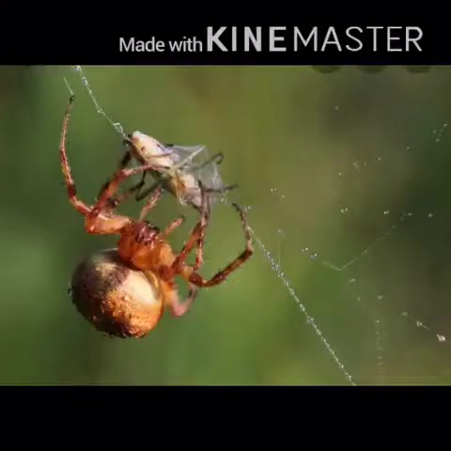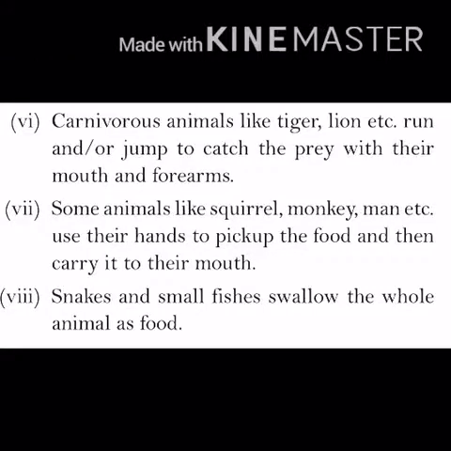Digestion of food is outside the body in the case of housefly and spiders because they secrete digestive enzymes on the captured prey and then the digested food is sucked up, so the mode of ingestion in spiders and housefly is sucking.